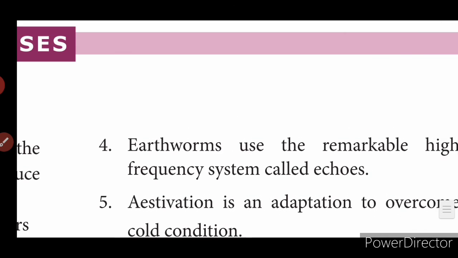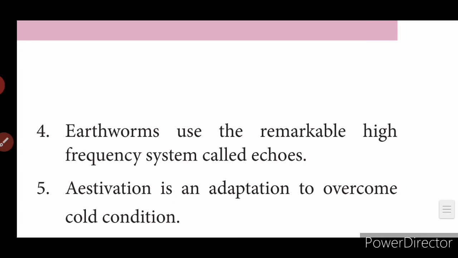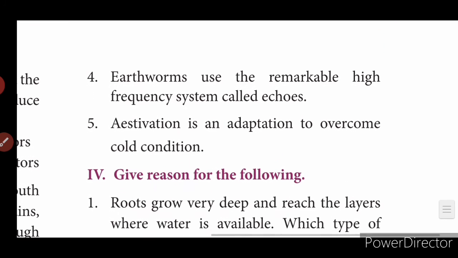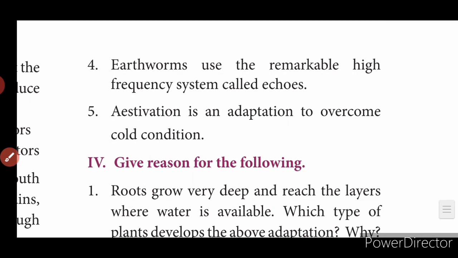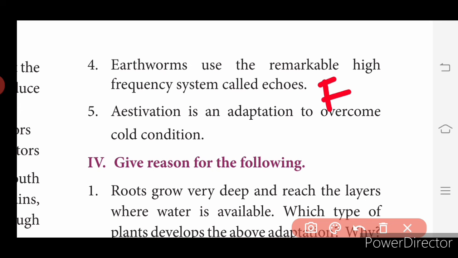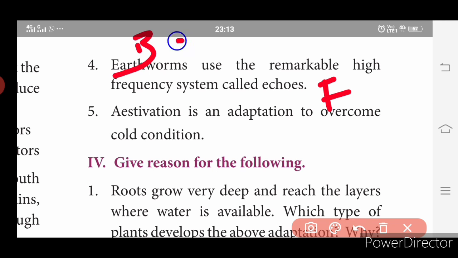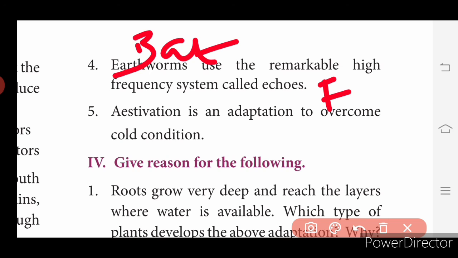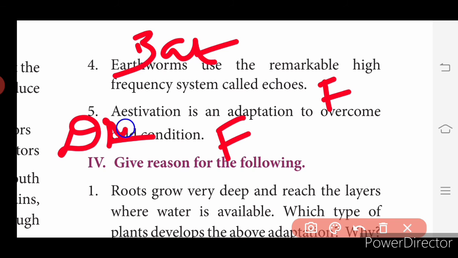Earthworms use the remarkable high frequency system called echoes. False, it is not earthworms, it is bats. Then, estivation is an adaptation to overcome cold conditions. True or false? False. It is not due to cold conditions, it is dry conditions. Estivation is a process taken under dry conditions.